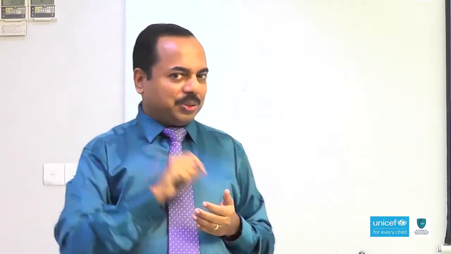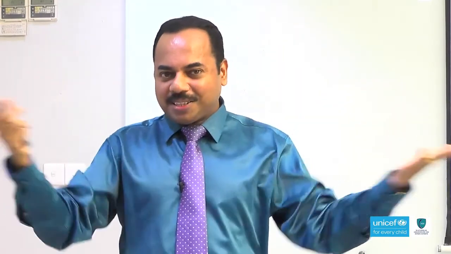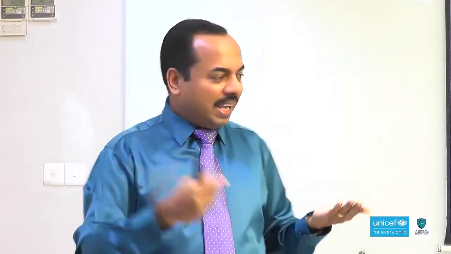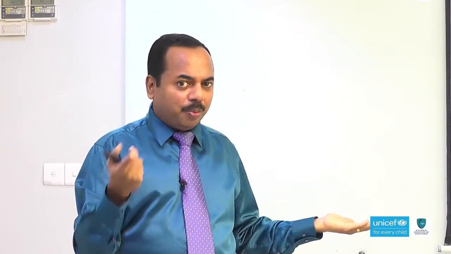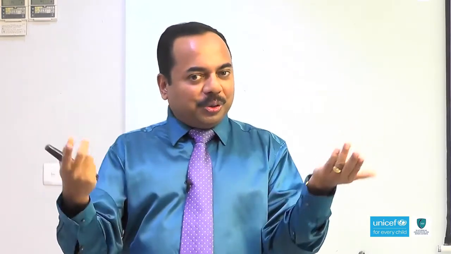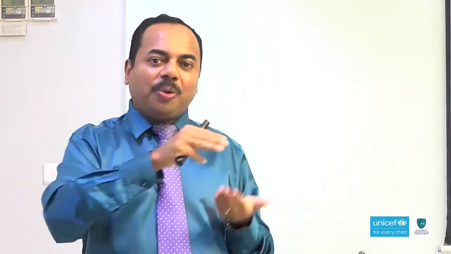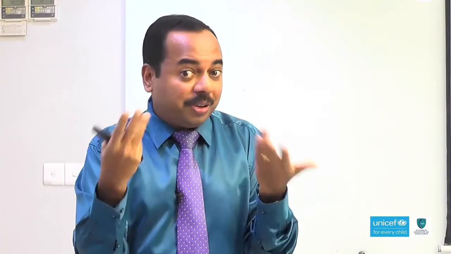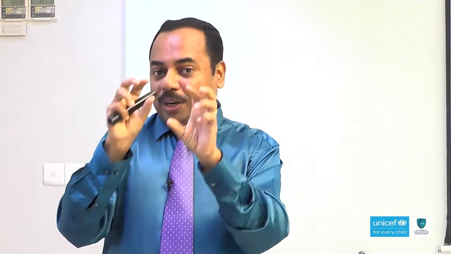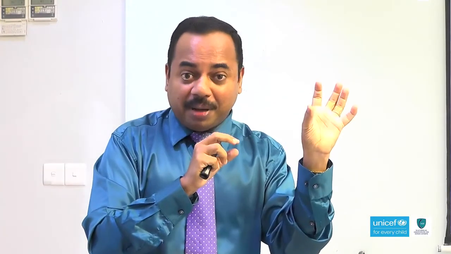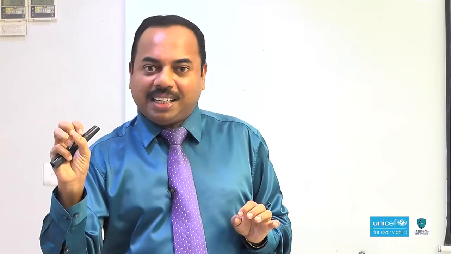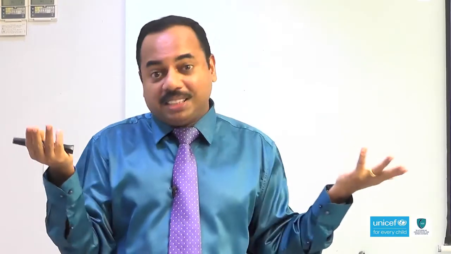But I have a question, how about the y-intercept? Will it be the same? You can see on this graph, the y-intercept is different. What is the reason? Of course, different metals have their own work function. Why different work function? Because work function depends on the atomic structure. Atomic structure is different. Some electrons are loosely packed, some electrons are very tightly packed. So, the work function is different.